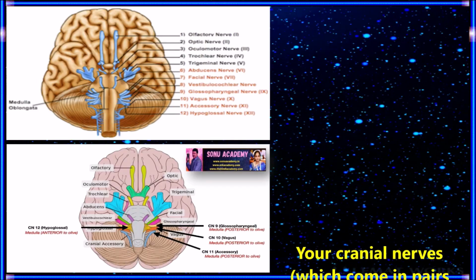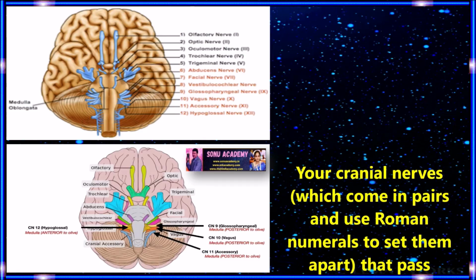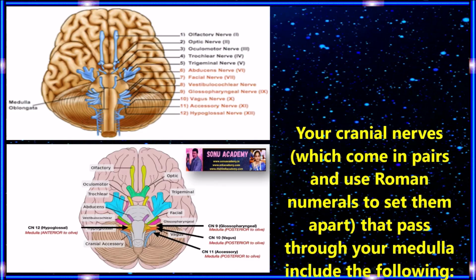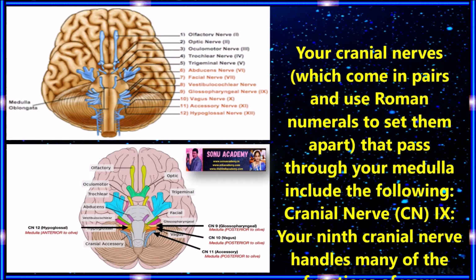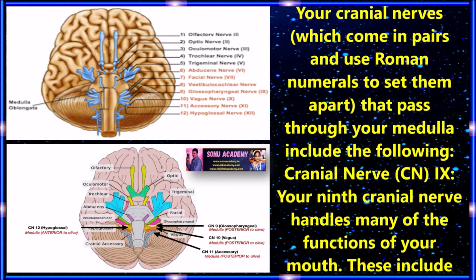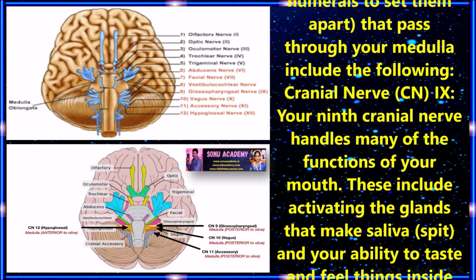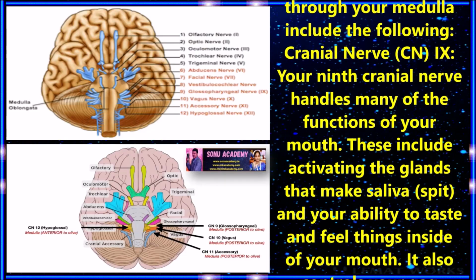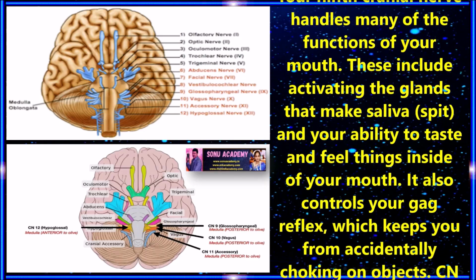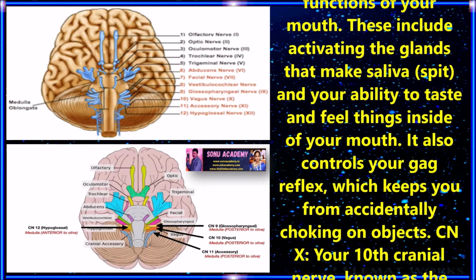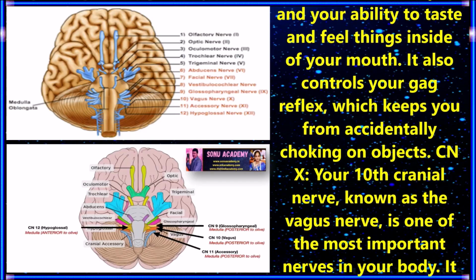Children, now let us discuss the medulla and the cranial nerves. Your cranial nerves, which come in pairs and use Roman numerals to identify them, that pass through the medulla include the following. Cranial nerve CN9. Your ninth cranial nerve handles many of the functions of your mouth, including activating the glands that make saliva, your ability to taste and feeling things inside of your mouth. It also controls your gag reflex, which keeps you from accidentally choking on objects.